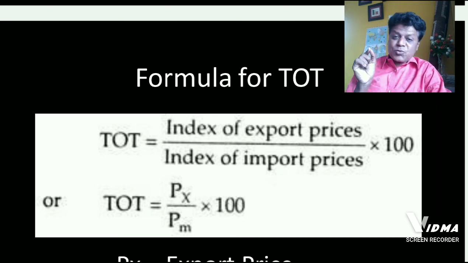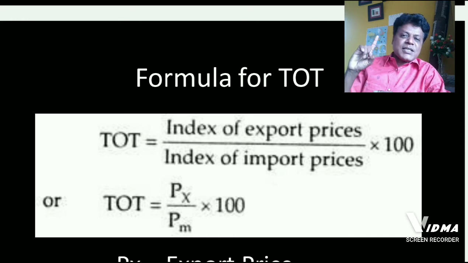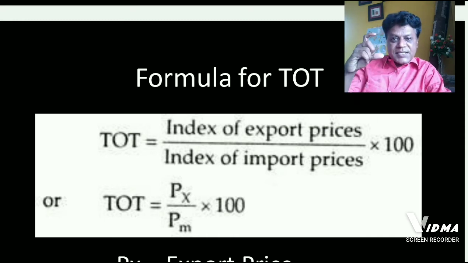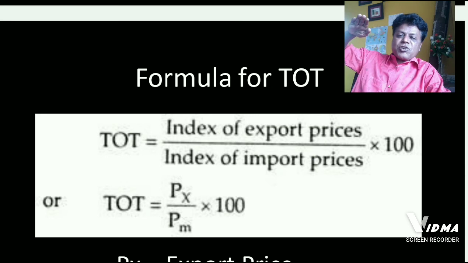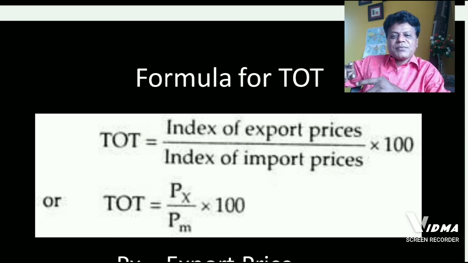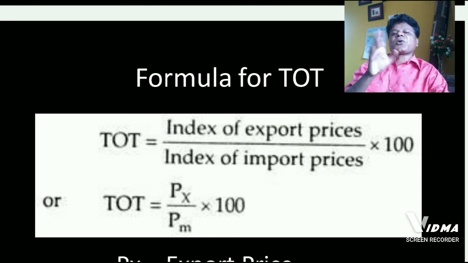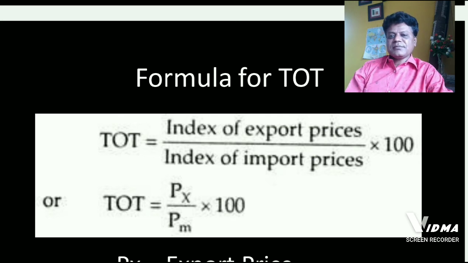And we being students of economics, we know that index numbers are constructed by taking the prices of the base year and also the current year. In index number, we take the prices of base year and current year of various goods. Index number is constructed. That index number of prices we are talking about here. What is the equation? Terms of trade is equal to index of export prices upon index of import prices into 100.